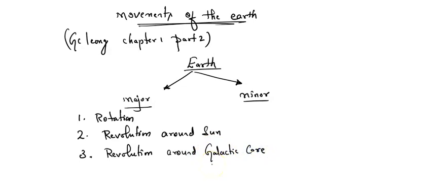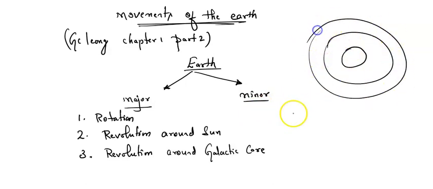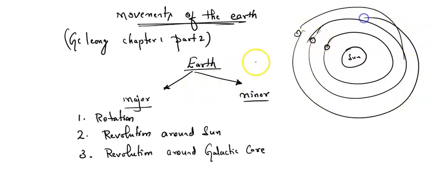Let me explain. For example, I hope you may have seen, this is our sun, and these are the different orbits around the sun. This is the earth, for example. Earth is revolving around the sun. Will you agree? Even so many other celestial bodies are also revolving around the sun. Let me say here we have a moon. This moon is revolving around the earth.